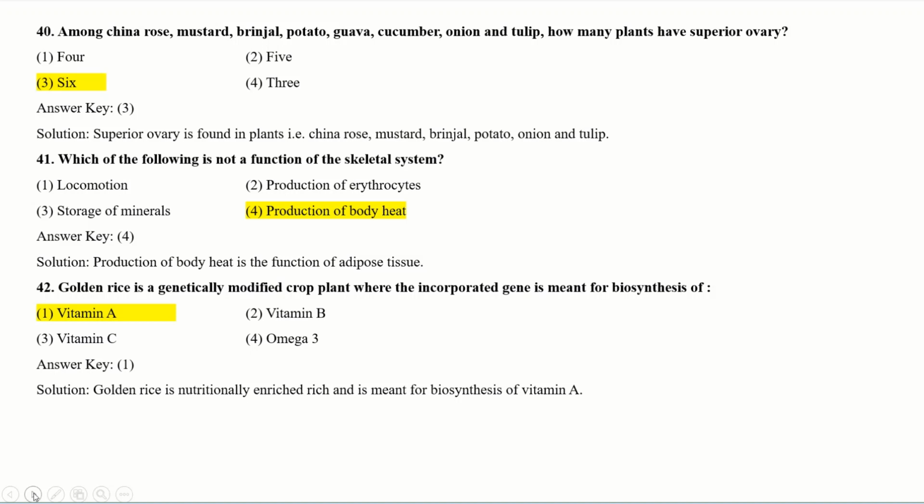Golden rice is a genetically modified crop plant where the incorporated gene is meant for biosynthesis of. It is a question related to biotechnology. Golden rice is a genetically modified crop plant and it is basically meant for the vitamin A source, means biosynthesis of vitamin A. Golden rice is nutritionally enriched rice and it is meant for the biosynthesis of vitamin A. So your correct option should be vitamin A. Go to the next question.